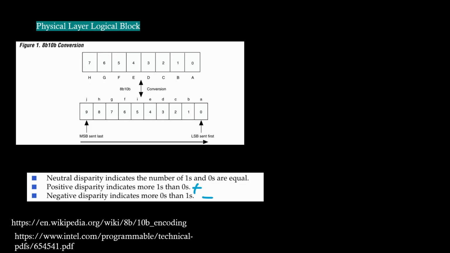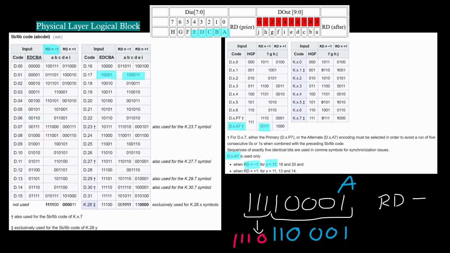There's a disparity: if the number of 1s is greater than 0s, like in this example, we set positive, and if the number of 0s is more than 1s, we set negative. So this is a lookup table from Wikipedia. We can try with this example.